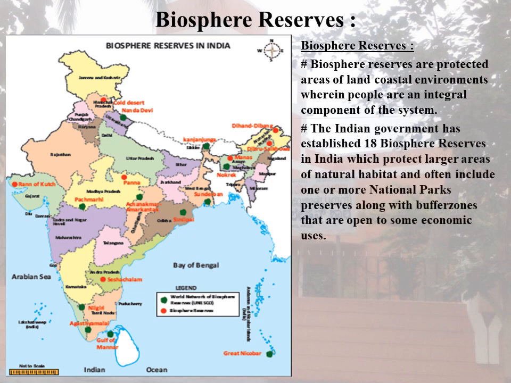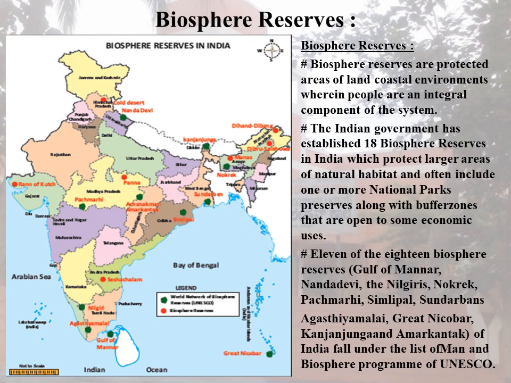The Indian government has established 18 biosphere reserves. I have put them on the map on your left side. These reserves in India protect a larger area of natural habitat and often include one or more national parks along with buffer zones that are open to some economic uses.